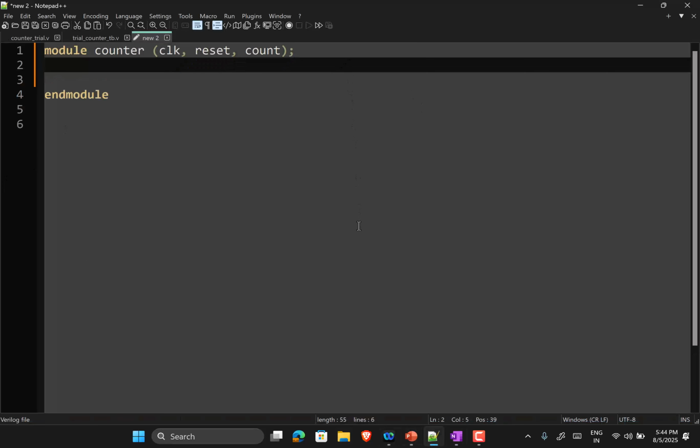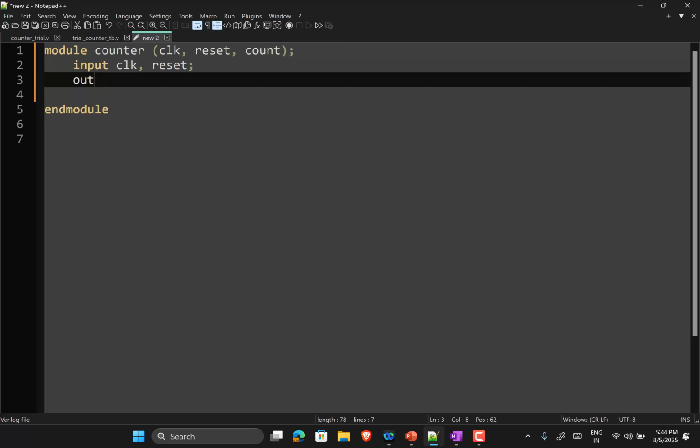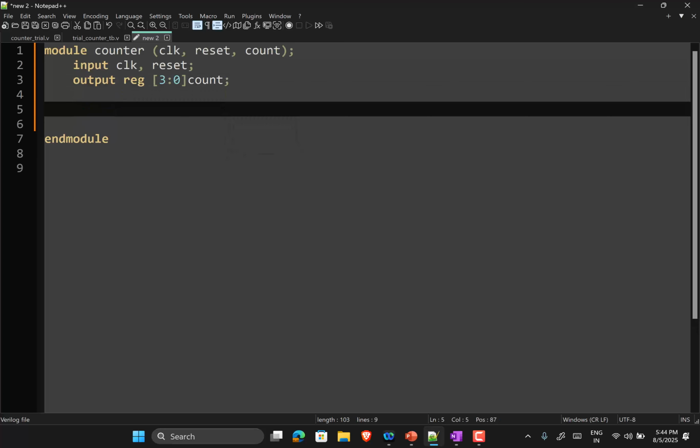Now we do the input and output declarations. What are the inputs? Clock, is it wire or register? It's a wire. Reset? Wire. Output? Is count wire or register? Register. And this is count[3:0].